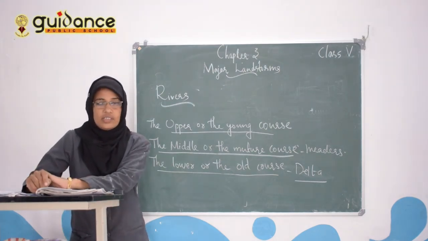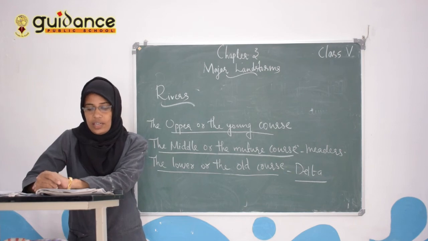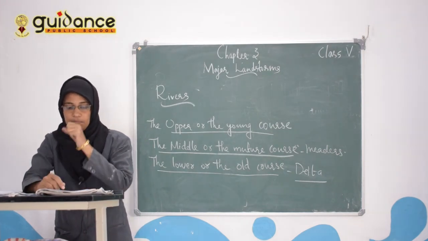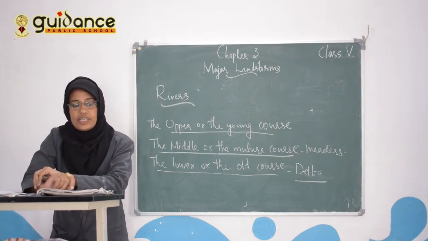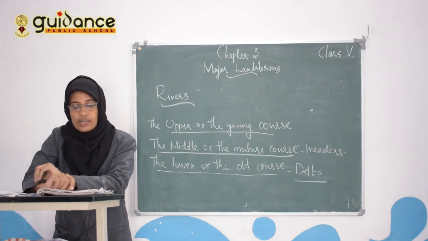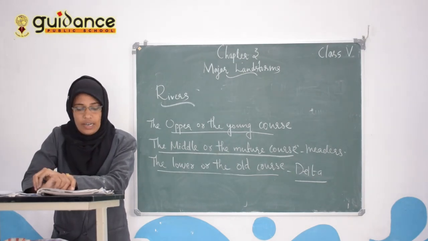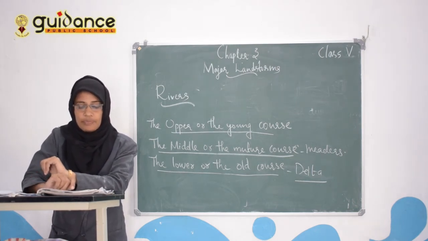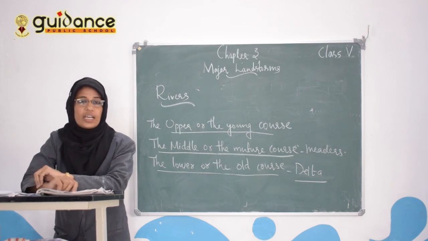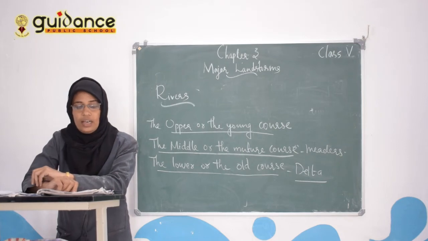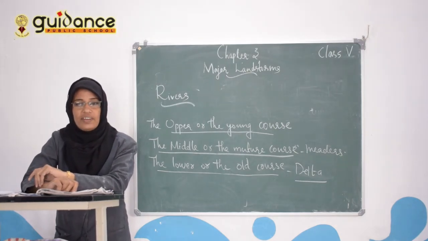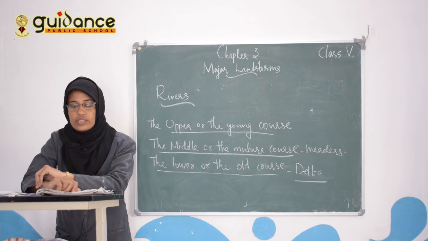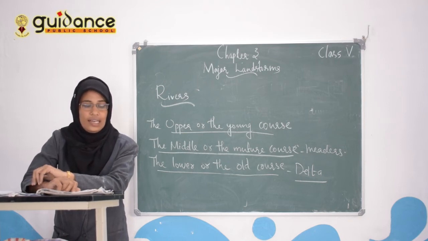Then the second one is canyon. Canyon means a deep valley with steep sides made of rock. Third one, mouth. Mouth means the place where a river joins the sea or a lake.